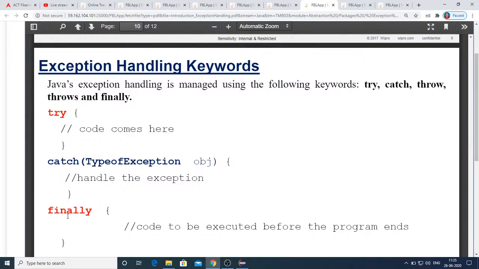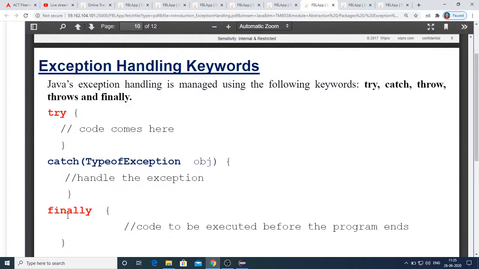Such code you are going to place in finally block. Example statements what you are going to place in finally block is, suppose I am creating a JDBC program, and then I have opened the connection and I have created a statement.